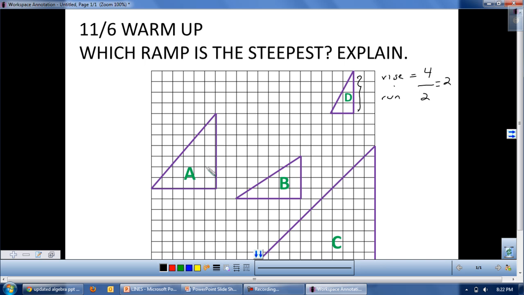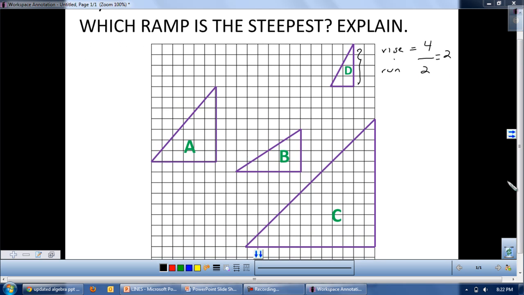If you do the other ramps, and we'll do this quickly, let's do ramp A. So let's count the unit squares for the rise. We have 1, 2, 3, 4, 5, 6, 7. So our rise is 7, and our run, 1, 2, 3, 4, 5, 6. Run is 6. So we have the ratio of 7 over 6. And here, 1, 2, 3, 4. Again, rise is equal to 4, and run is 6. You can simplify this as 2/3.